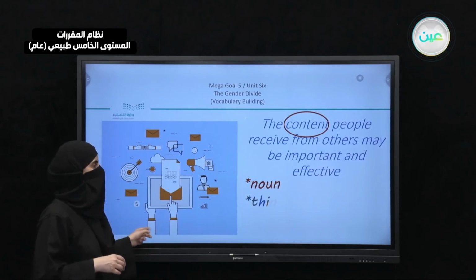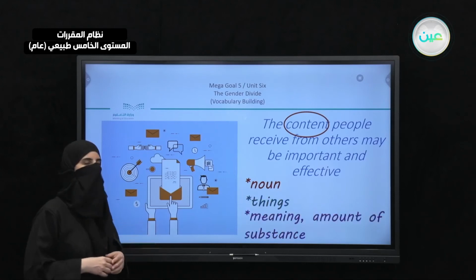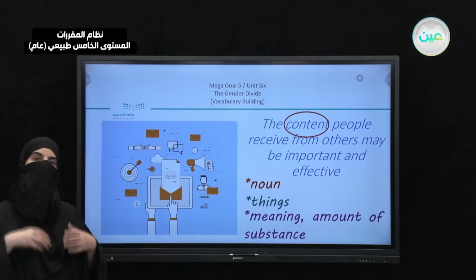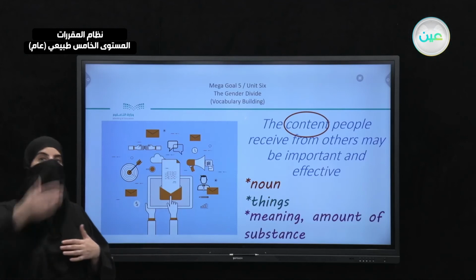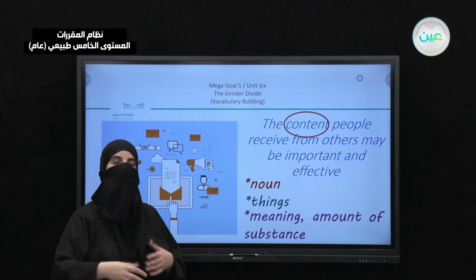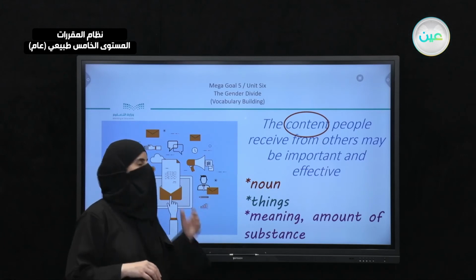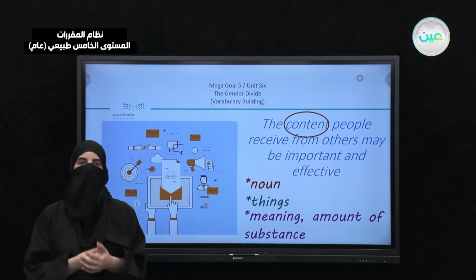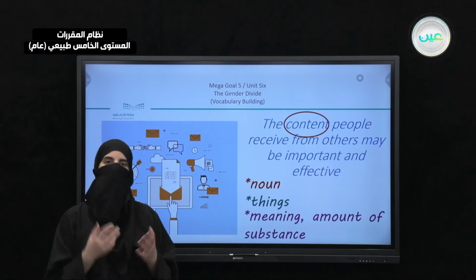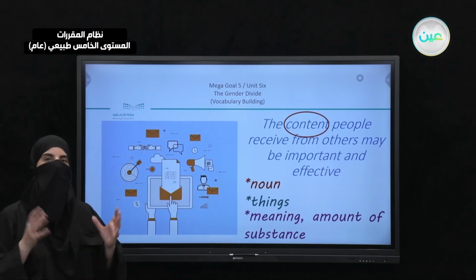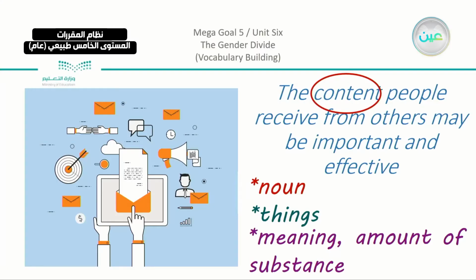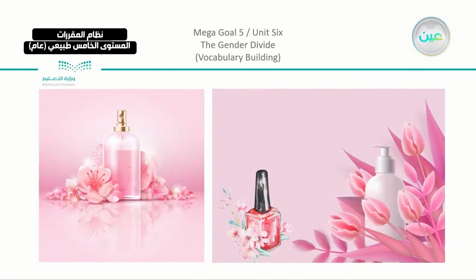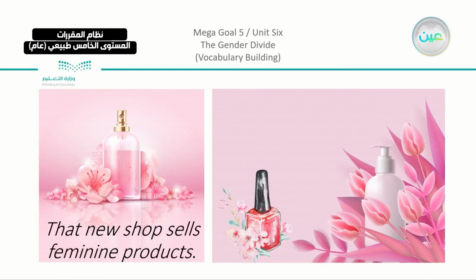And of course we have here the meaning. It can be something abstract, which is the meaning that I am giving or delivering to someone, or it can be the amount of substance, something that we can move and we can see and carry from one place to another. So this is the content. This is the first word. Then we have from the pictures, the second word: that new shop sells feminine products.